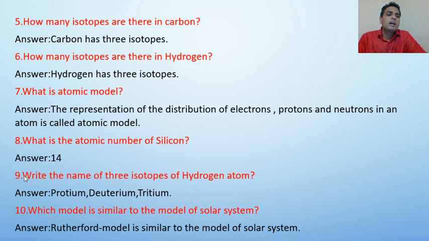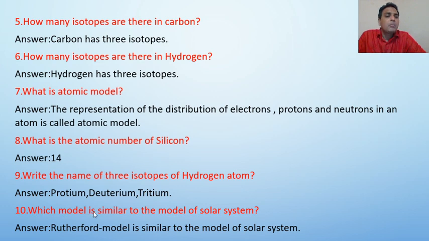Now, question number 9. Write the names of 3 isotopes of hydrogen atom. There are 3 isotopes of hydrogen atom. These are protium, deuterium, and tritium. Now, question number 10.